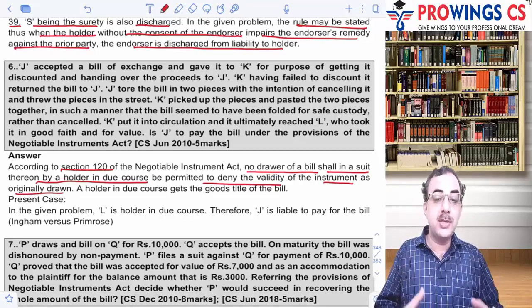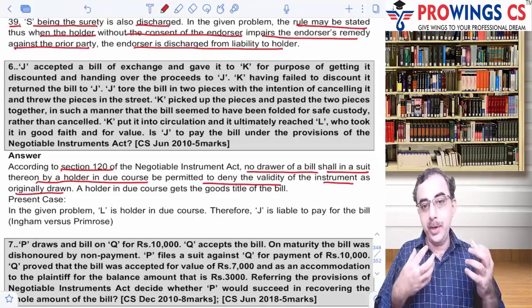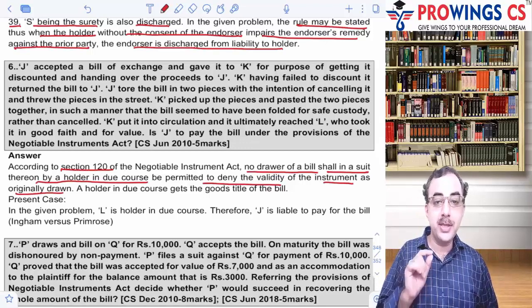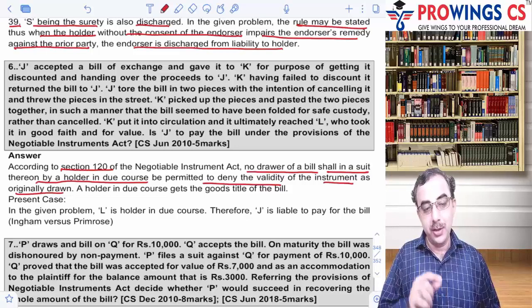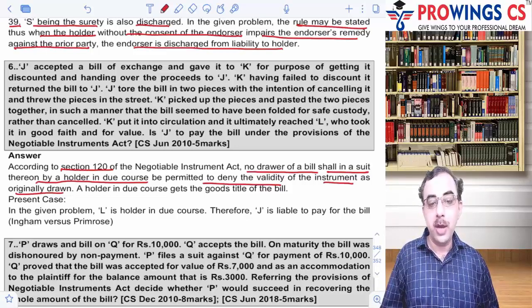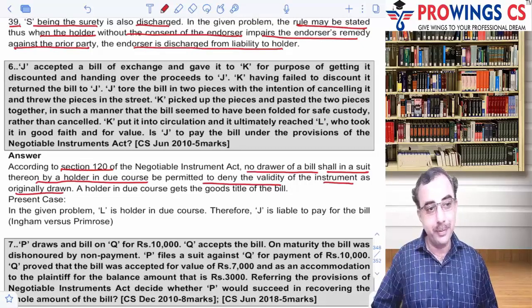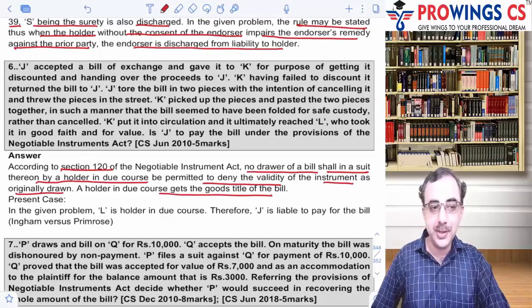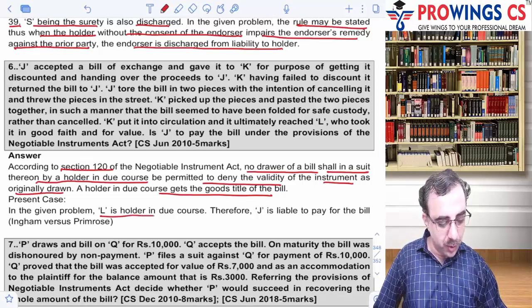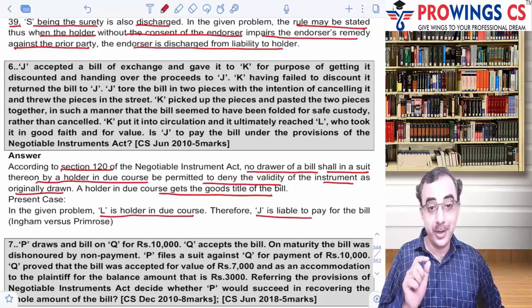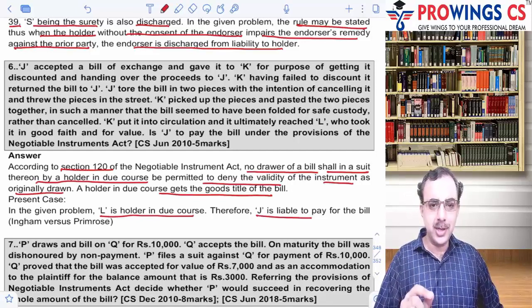See, it speaks. जिसने वो बिल बनाया है वो अपनी liability नहीं wipe off कर सकता when the bill is in the hand of holder in due course. No drawer of the bill, in a suit by the holder in due course, is permitted to challenge the validity of the instrument as originally drawn by him, and the holder in due course gets a good title to the bill. Yes, he does. So in the given case, L is a holder in due course and J is liable to pay. See, इतना सा पार्ट था, and look at the implications. ये क्लिक होना चाहिए कि सर ये पार्ट था.